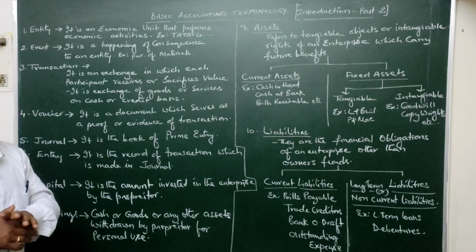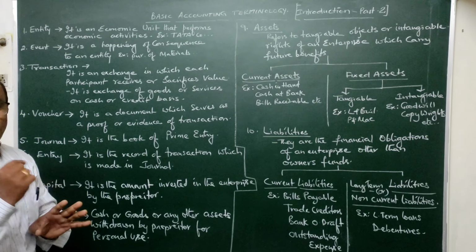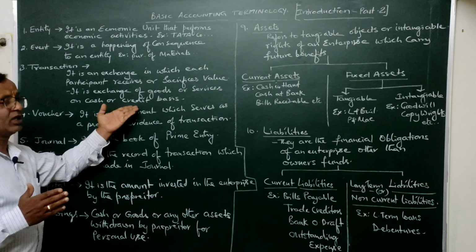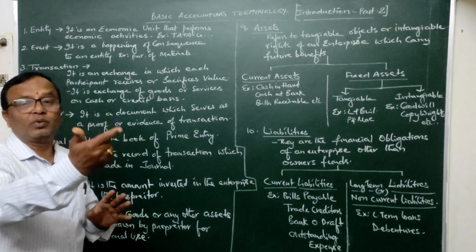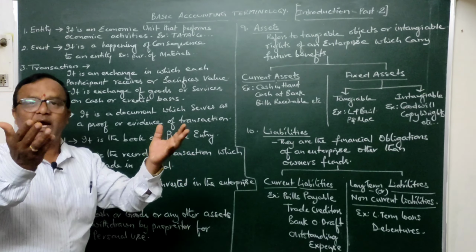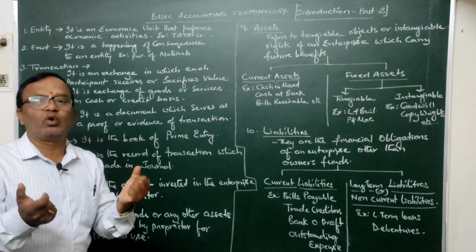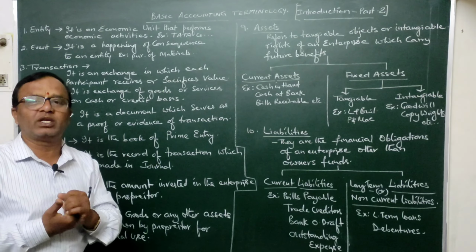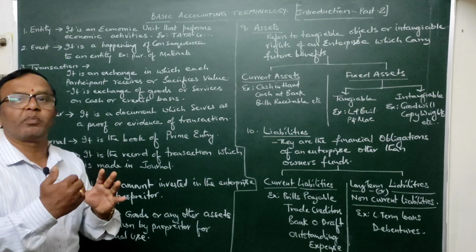We will call a transaction a cash transaction if cash instantly moves from one party to the other. We will call a transaction a credit transaction wherein the payment is postponed to a future period. Just like you have gone to the shop to purchase some provisions for your house. You have promised that you will pay after 1 month or 2 months. At that time you are not paying cash instantly, but you have promised to make payment in the future.